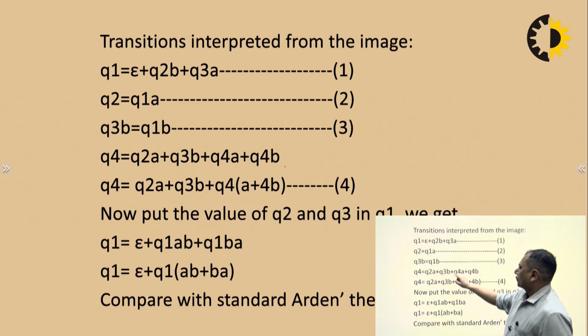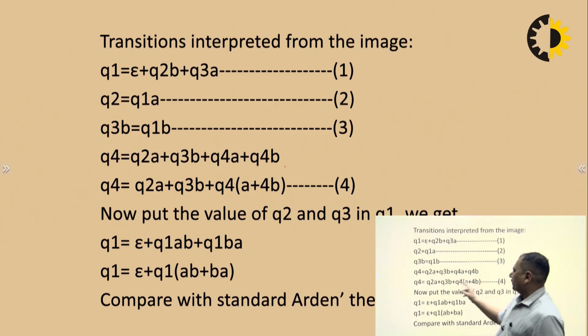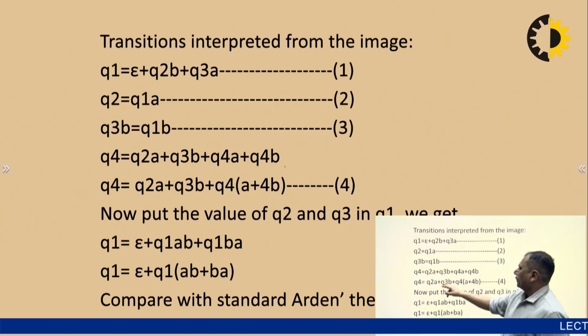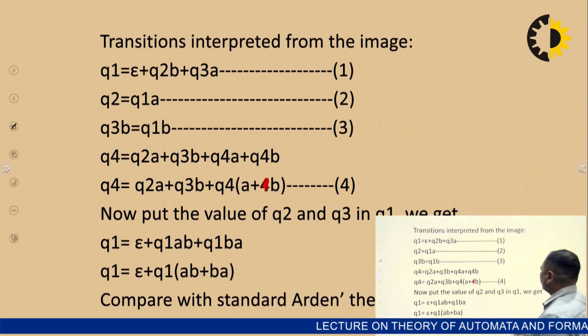Q2A plus Q3B plus Q4A. If there is a loop, we have to write separately, Q4A plus Q4B. Well, we will rearrange it, it becomes Q2A plus Q3B. From here we take Q4 common, so Q4 in brackets A plus B. Okay, this is equation number 4.